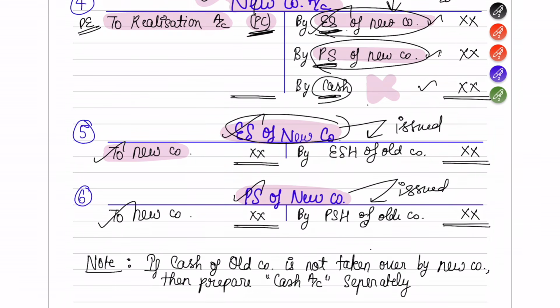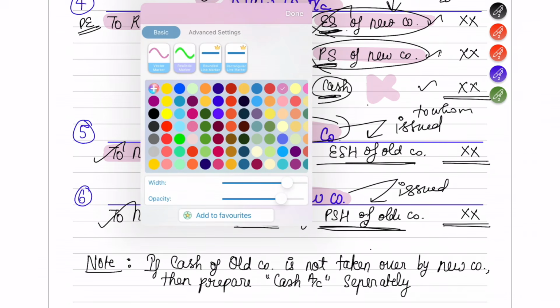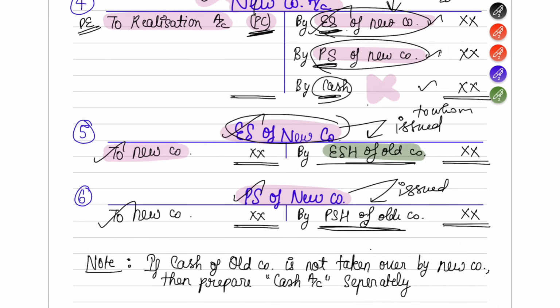Okay, so this is how you are issuing it. To whom is it issued? Their names you have to put here: equity shareholders of old company, preference shareholders of old company. Okay, so I hope you understood this until now. Now again you have to keep thinking how you keep on giving the second effect. So now there you have written equity shareholders of old company, preference shareholders of old company. So again go into these both accounts and give a second effect of these equity shares and preference shares.